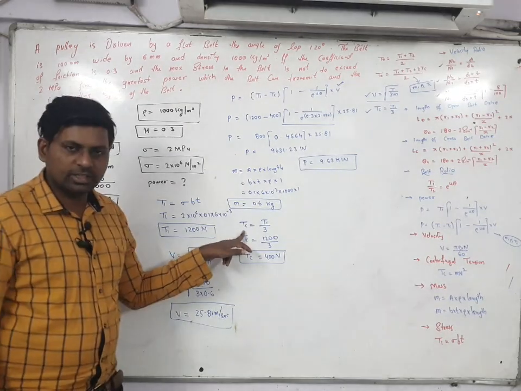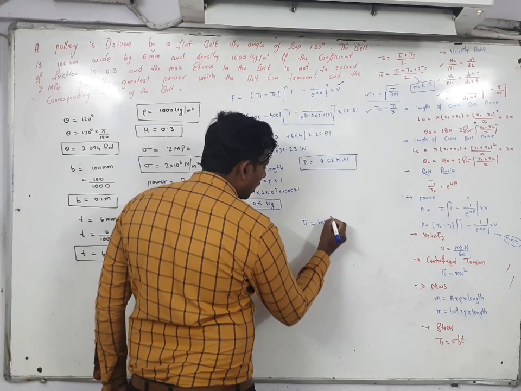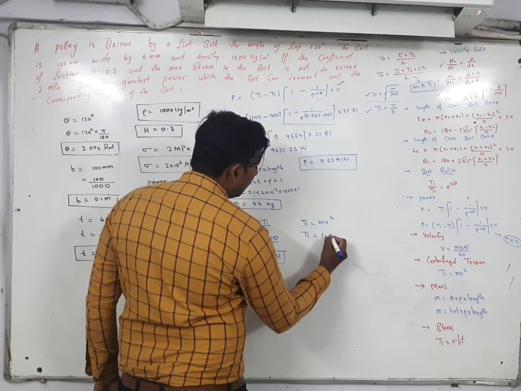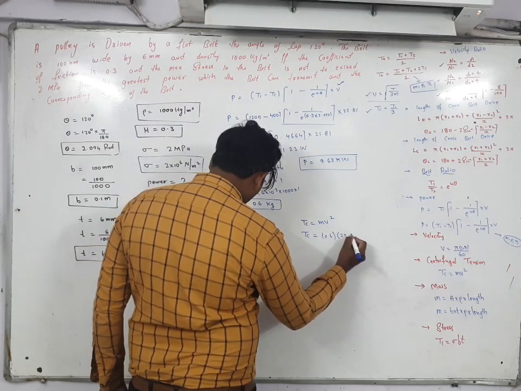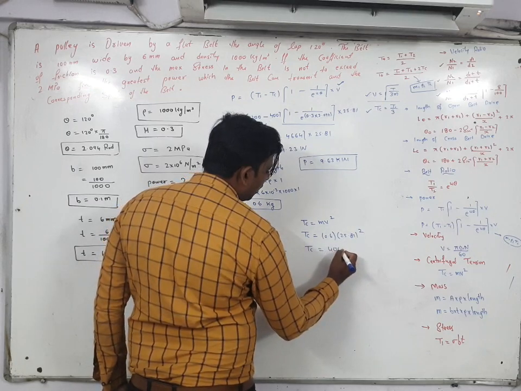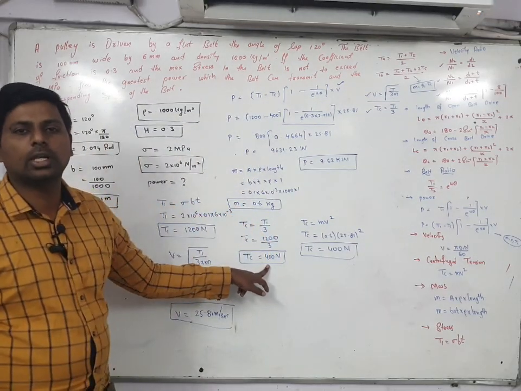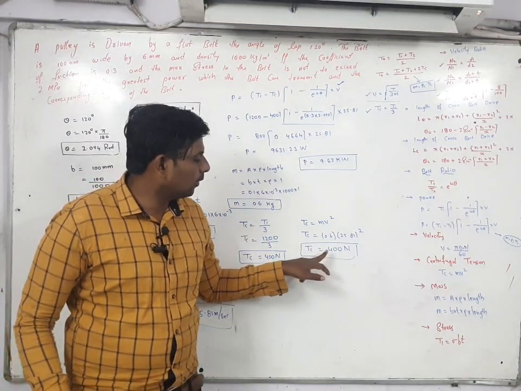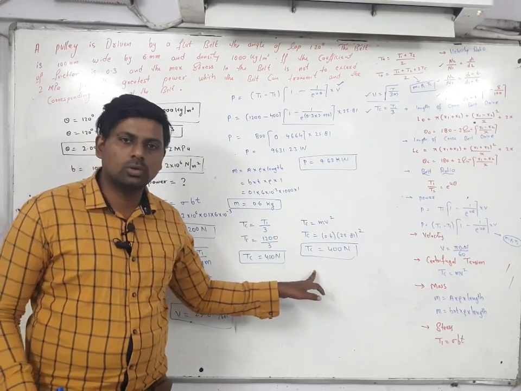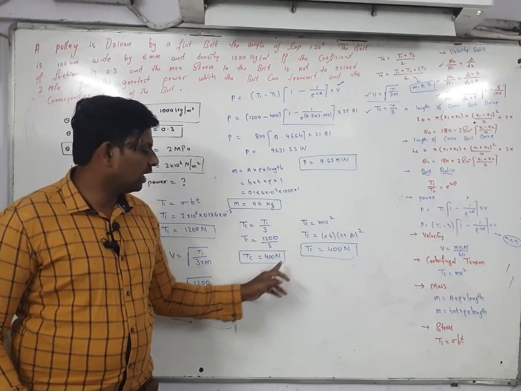For finding the TC, with the help of this formula also, m v square, TC is equal to m v square. m value is equal to how much? 0.6, and v square is 25.81 meter square. With the help of that also, if you find out, you will get the same value of TC. TC is equal to how much? 400 Newton. Here also TC is equal to 400 Newton. It's up to you. You can use this formula or you can use this formula. TC is equal to T1 by 3. You will get the same answer.